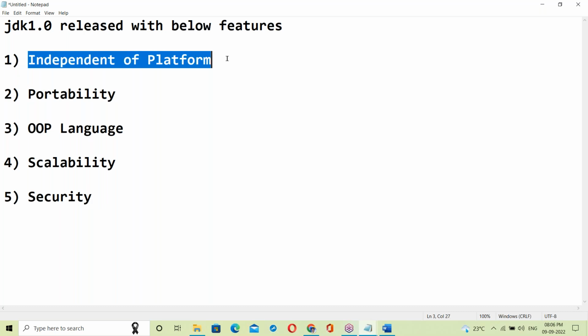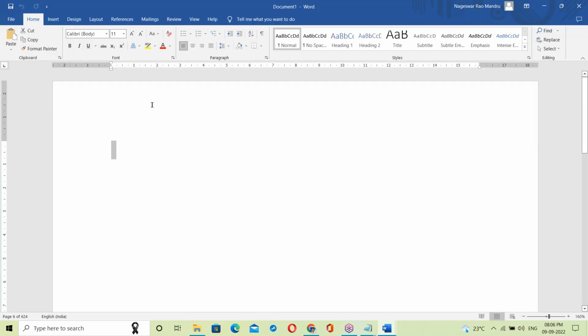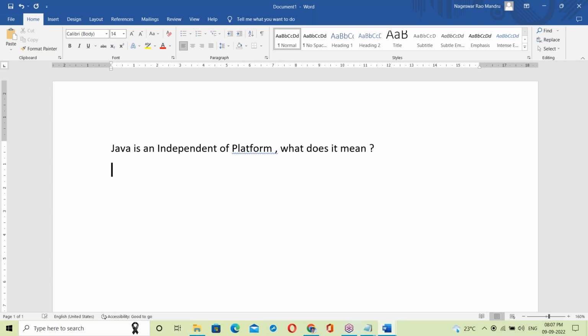First, about independent platform. Let us start with independent platform. Java is an independent platform. What does it mean? What does it mean here?